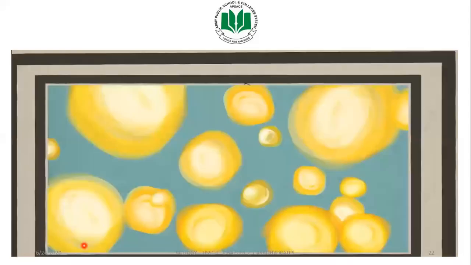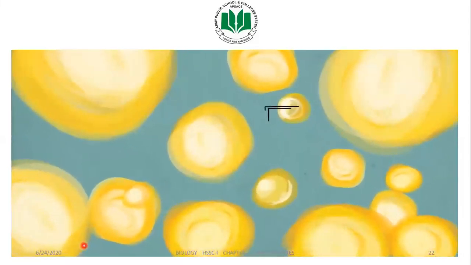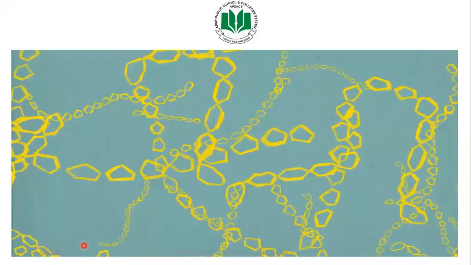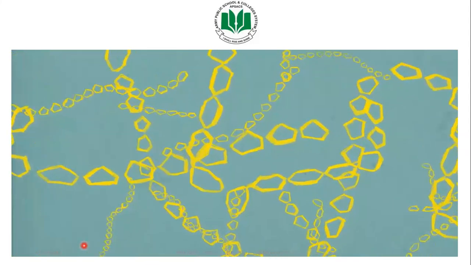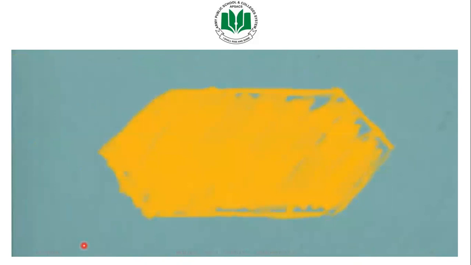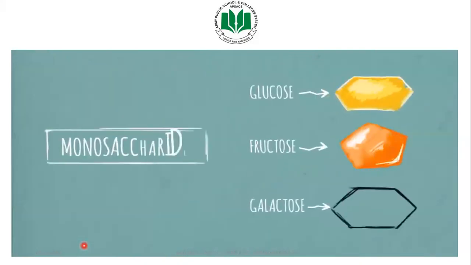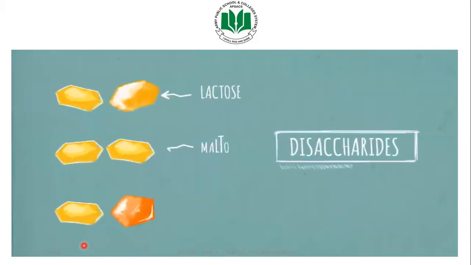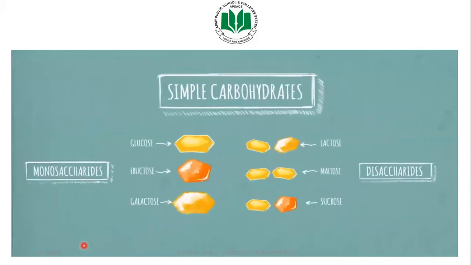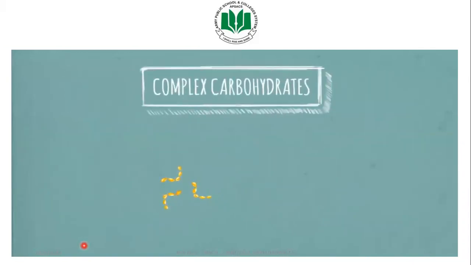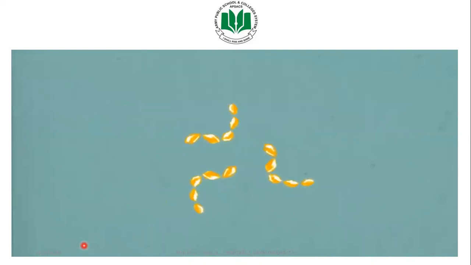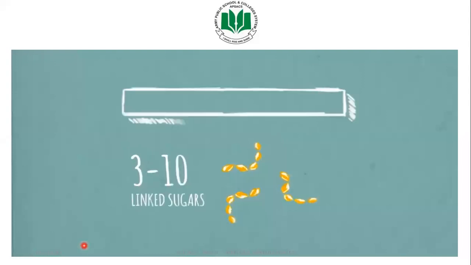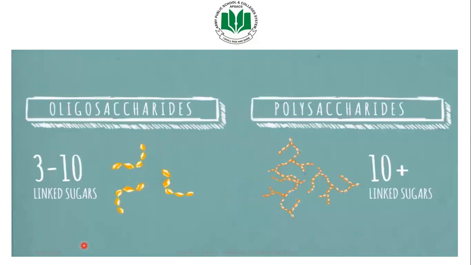First of all, carbohydrate is the nutritional category for sugars and molecules that your body breaks down to make sugars. Carbohydrates can be simple or complex depending on their structure. This is a simple sugar, or monosaccharide. Glucose, fructose, and galactose are all simple sugars. Link two of them together and you've got a disaccharide: lactose, maltose, or sucrose. Complex carbohydrates, on the other hand, have 3 or more simple sugars strung together. Those with 3 to 10 linked sugars are oligosaccharides. Those with more than 10 are polysaccharides.